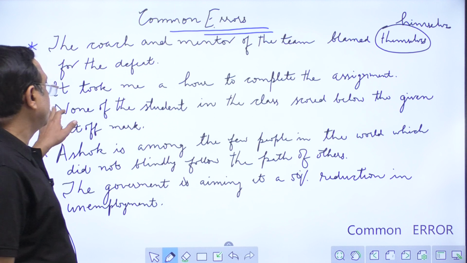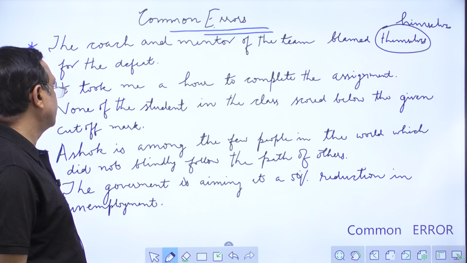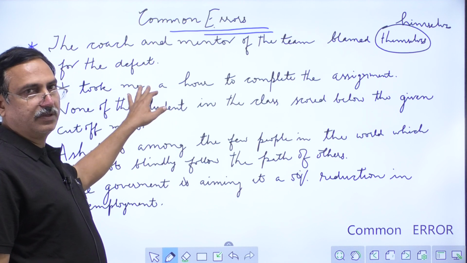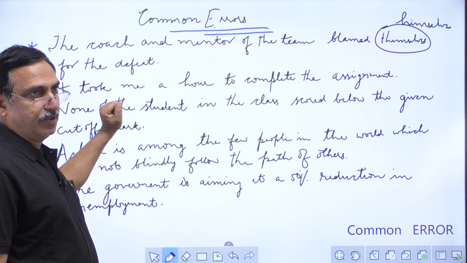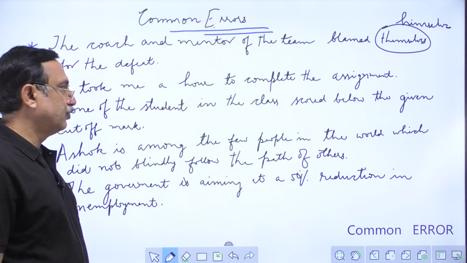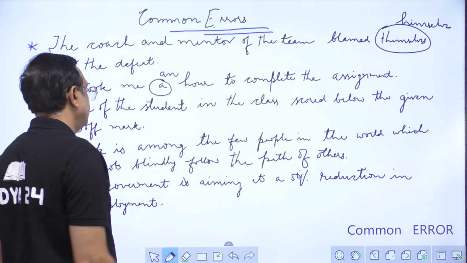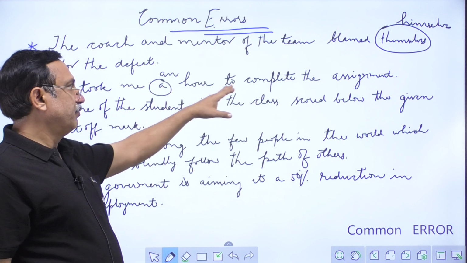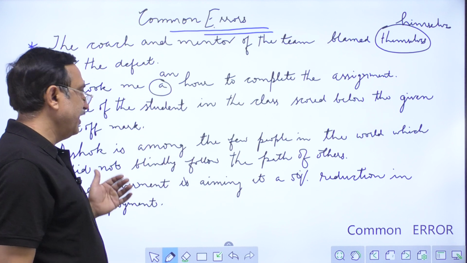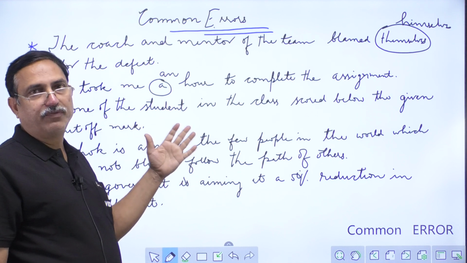The next sentence: it took me a hour to complete the assignment. Here we have the error of article. Actually here the h is silent, so it is a vowel sound. So a should be replaced by an. It took me an hour to complete the assignment. We use the for particular things, whereas we use an where either a word beginning with a vowel is there or the sound of a vowel is there.